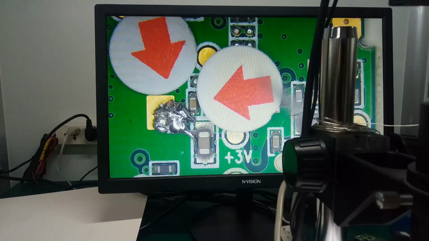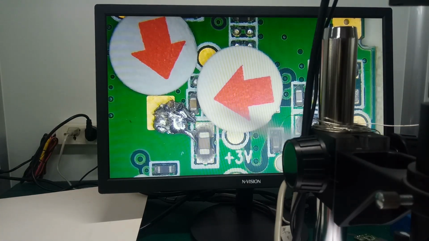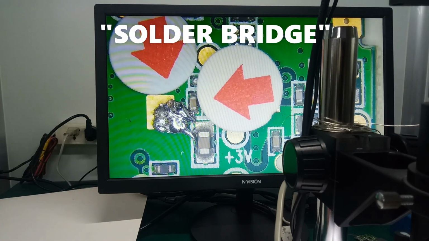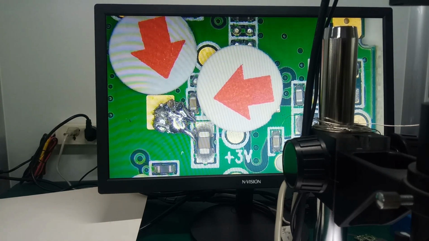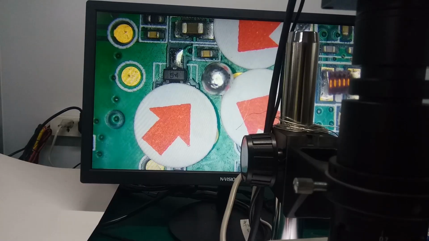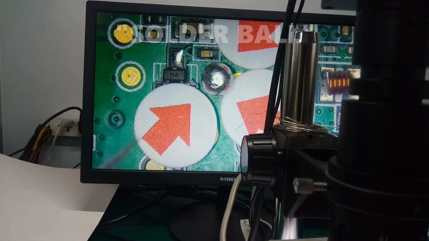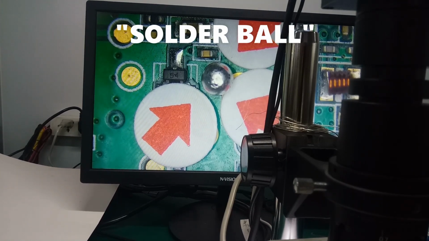problem here. Kapag nakita niyo yung ganyan ng kondisyon, kumalat yung tingga sa 2 or more points, ang tawag dyan ay solder bridge. Focus siya ng electrical short. Follow the arrow. See, we have a solder ball. This is what we call solder ball.